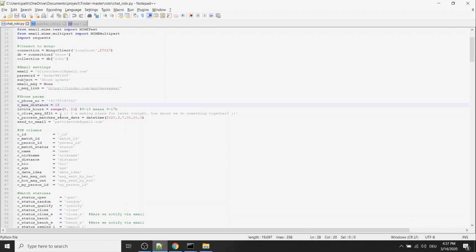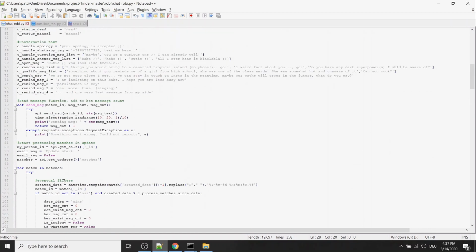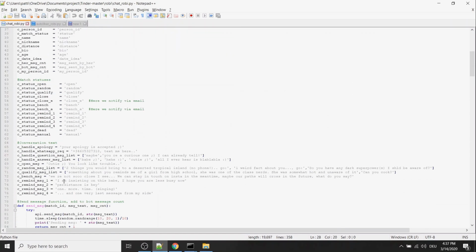So this is fairly simple in summary. What happens? There's basic handling of answers. If it's a question, if they're asking for WhatsApp, I'm handling the WhatsApp request. I'm sending this message with the WhatsApp. If they're having a question mark, I'm just sending one of these random messages. So either I answer with maybe, or you're a curious one, I can already tell. Or if I cannot see what the answer is, and if it's not a question and it's not a WhatsApp request, I just answer something random like babe, hey, cutie, all I ever hear is blah blah blah.